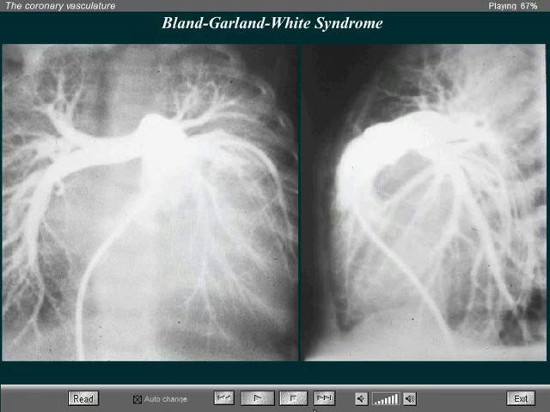Due to the fact that the pressure in the right coronary artery is higher than the pressure in the left, it is often not possible to see the origin of the left coronary artery from the pulmonary trunk. The flow is from the aorta to the pulmonary trunk. There is a steal phenomenon, and that leads to ischemia of the left ventricle.